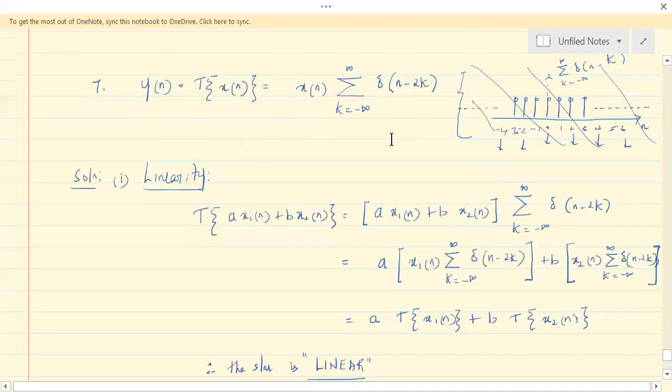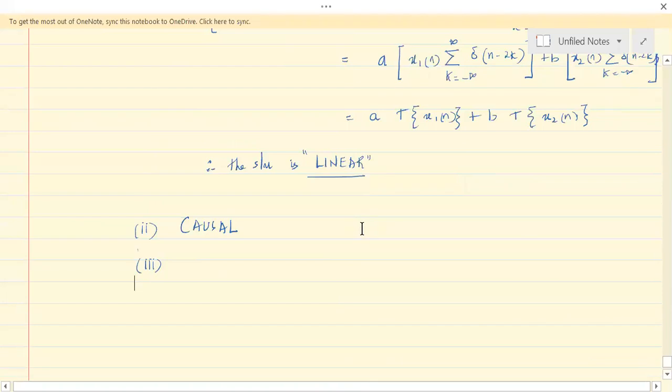I just present this because presenting this is not easy. Most of the time students are not happy with what we do, but this is something that we have to do mathematically. The response to a shift of n minus n naught is reflected as x1 of n minus n naught.